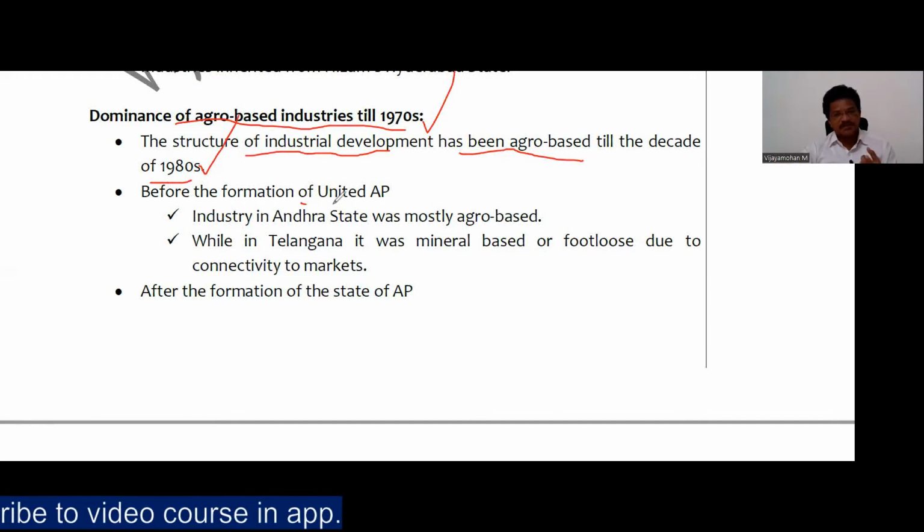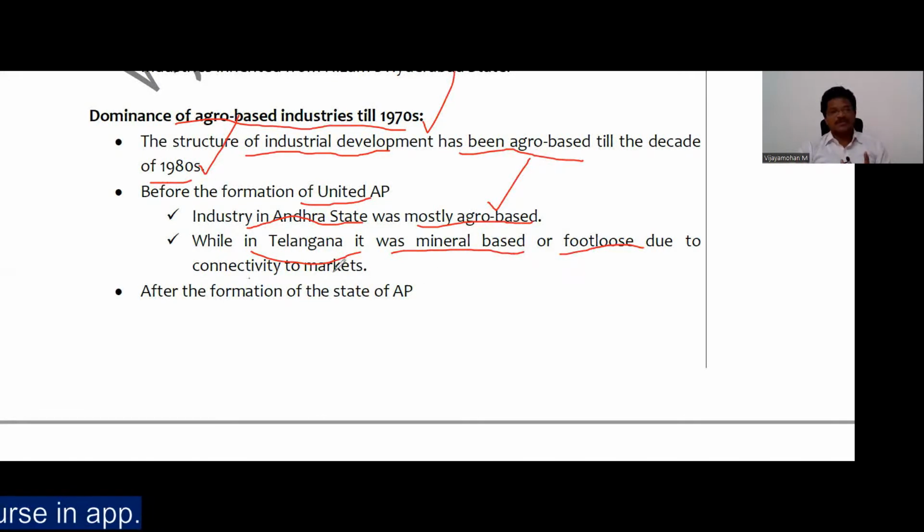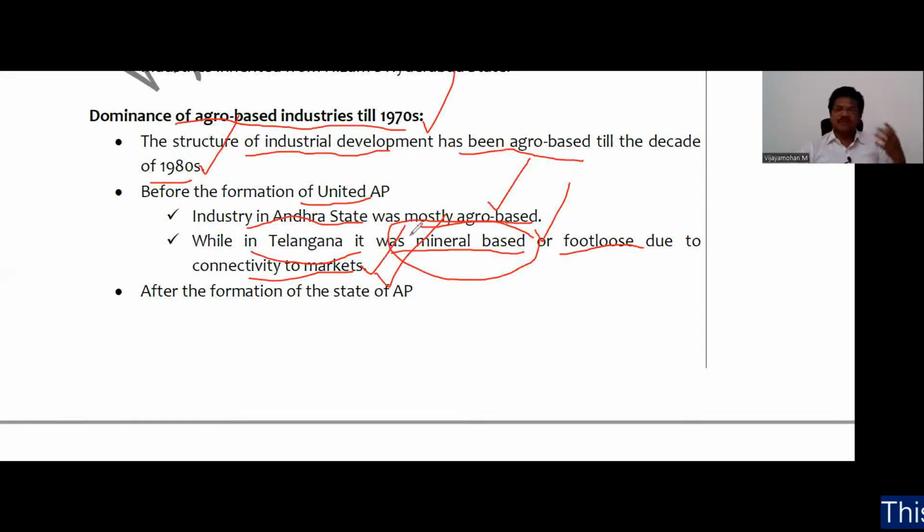Now, before the formation of United AP, industry in Andhra state was mostly agro-based. So industry in the Andhra state before the formation of Andhra Pradesh was mostly agriculture-based, while in Telangana it was mineral-based or footloose due to connectivity to markets. So the industry of Telangana area before the formation of AP was mineral-based and services-oriented due to the connectivity of different markets like the domestic market, and the global market also up to some extent.